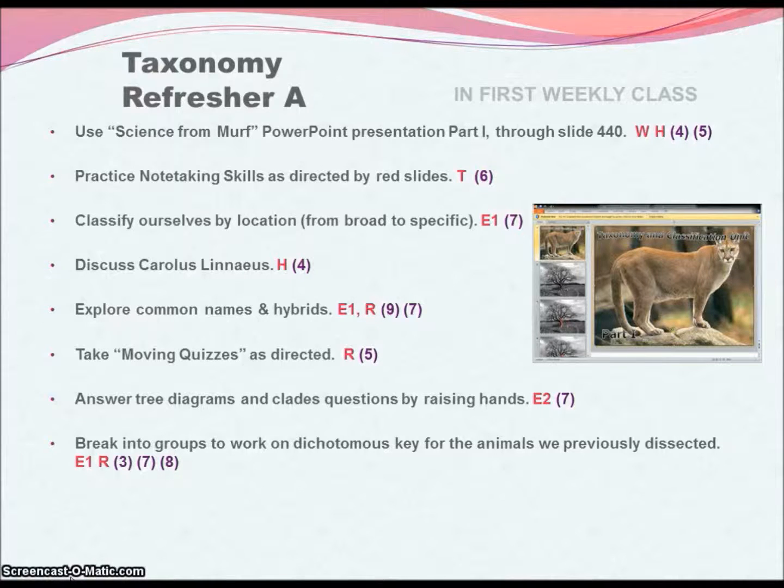Moving quizzes. You label the corners of your room A, B, C, and D. Multiple choice questions come up on the screen, and the students move to the appropriate corner. And as they see other students move, they are revising and rethinking their answers as well, and they move around the room. It's great exercise for kinetic learners as well.